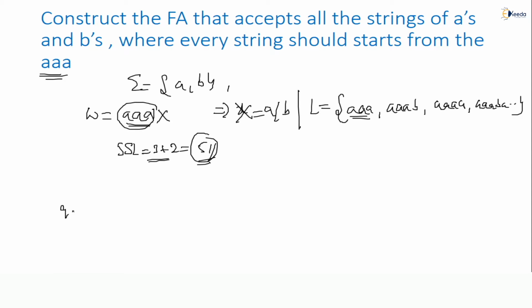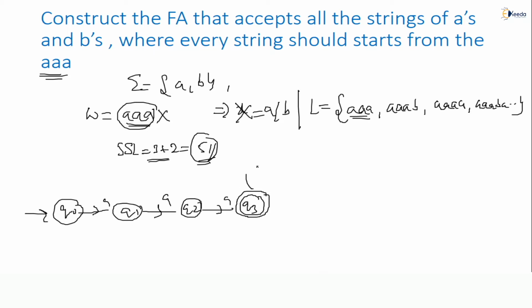Check it. So q0 on A, I need to make q1, because I must give transitions for the three A's, then I have to think for X, then later we can control the FA because we should not start with B. So against A, q2. So q2 on A, q3. So q3 should accept or not? Yes, accept. After that any number of A's and B's can come, but it should not start with B, correct or not? So q4 I should make. So q0 on B, q4.